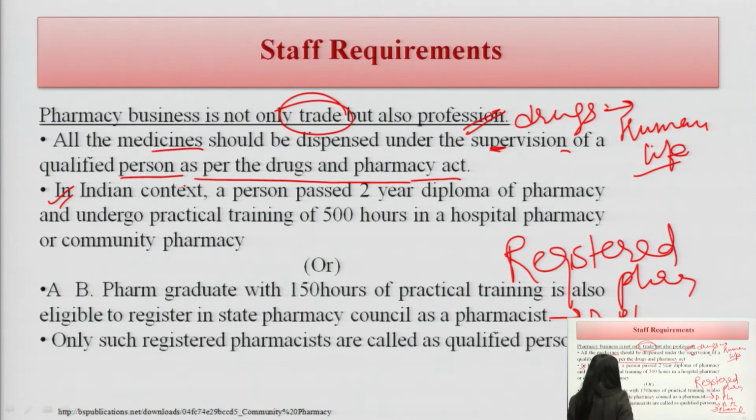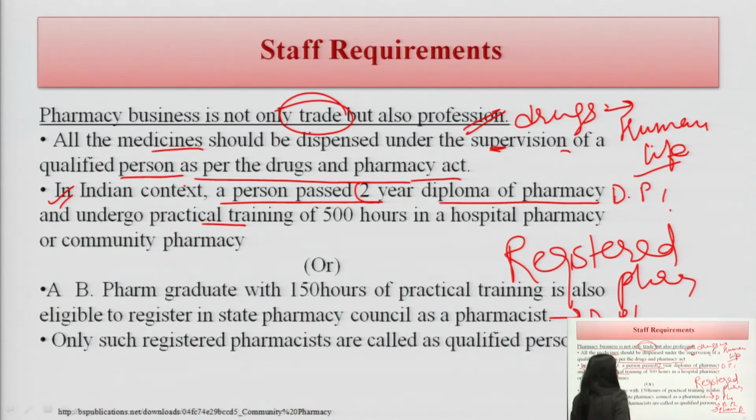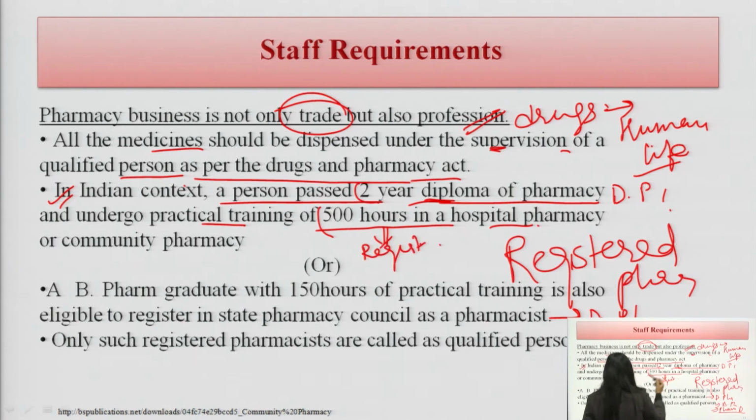In the Indian context, I told you a person who passes the 2-year Diploma in Pharmacy, D Pharm, undergoes practical training after completing the course, a training of 500 hours in the hospital pharmacy. After that only there is the certification called registered pharmacist.